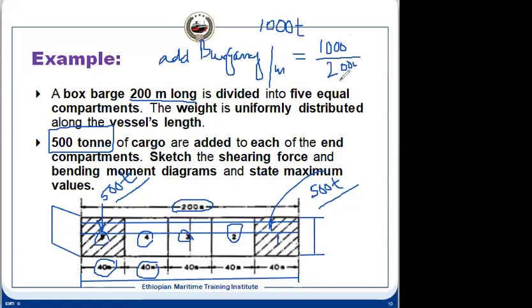We can calculate the buoyancy per meter because it will be uniformly distributed: all the compartment volumes will increase equally because the draft has increased uniformly. So this will be 5 tons per meter.